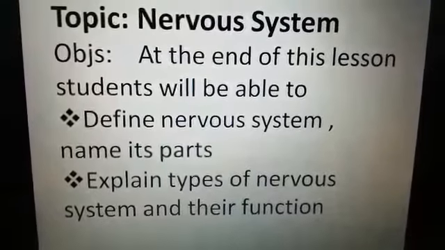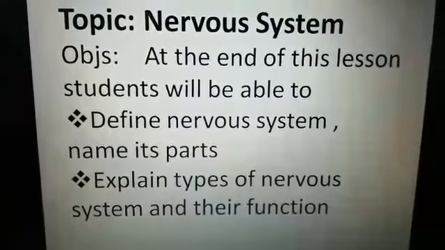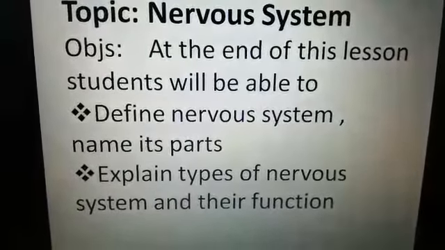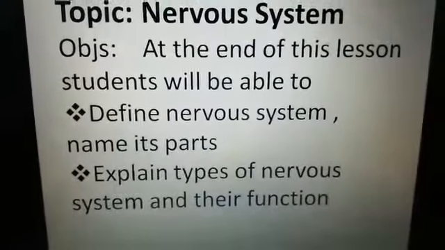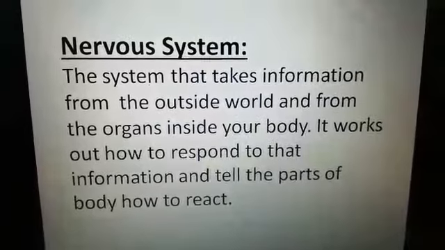Today we are going to study about the nervous system. We will start from the definition of nervous system. First we will define it, then we will discuss about its parts, then we will explain the types of nervous system and their functions. So let's start it with the nervous system.